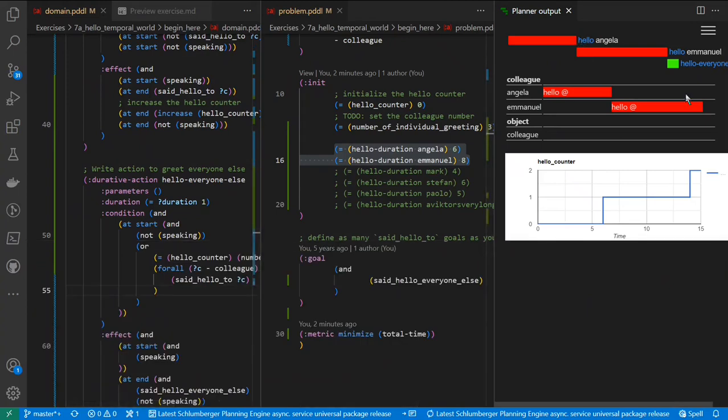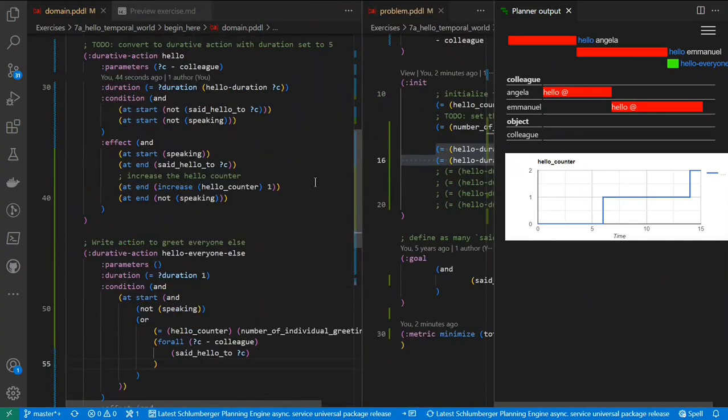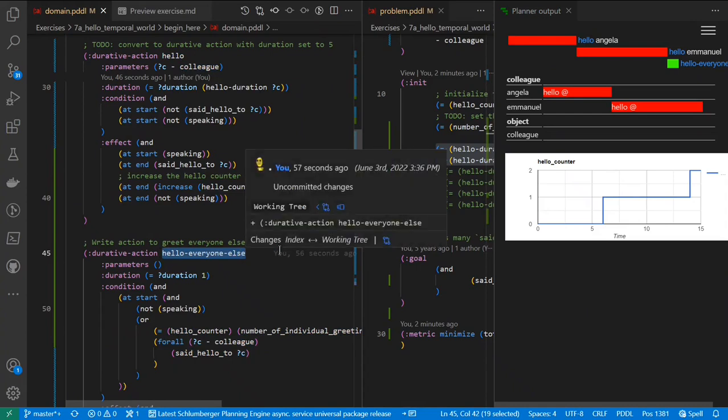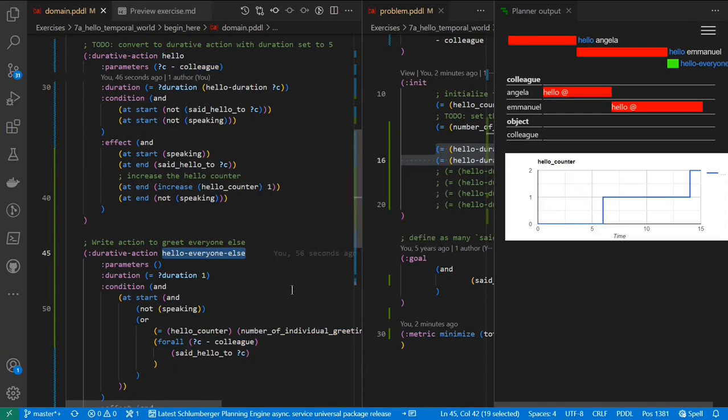Hello, Angela, or hello, Emmanuel. And then hello, everyone else. So it works. What we've done is set up a causal link between 2 now durative actions, hello colleague and hello everyone else. We waited for the right trigger, correctly now modeled, to greet everyone else once we were done greeting all the individually named people.